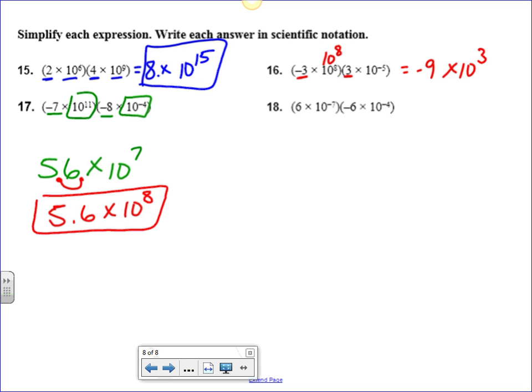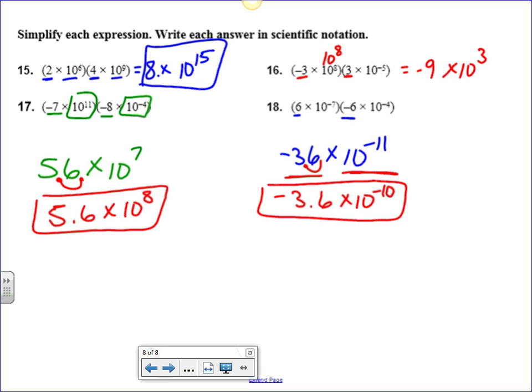Okay, let's take a look at another one like that. So I've got a 6 and a negative 6. If I multiply those, I get a negative 36. Okay, and now I've got 10 to the negative 7 and a 10 to the negative 4. That would be a 10 to the negative 11. So now once again, I've got to move my decimal. If I move my decimal one place, that'd be a negative 3.6. If this front number gets smaller, this back number is going to have to get bigger. So I'd have to add 1 onto that. So that would become a 10 to the negative 10.